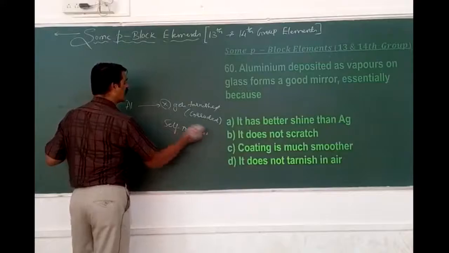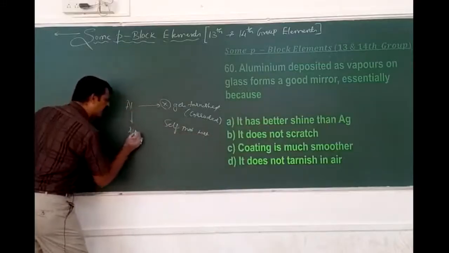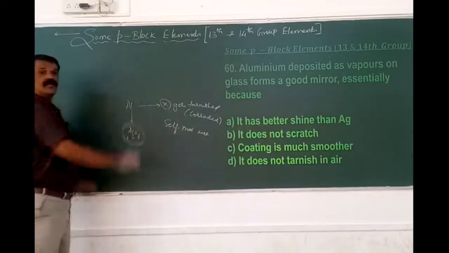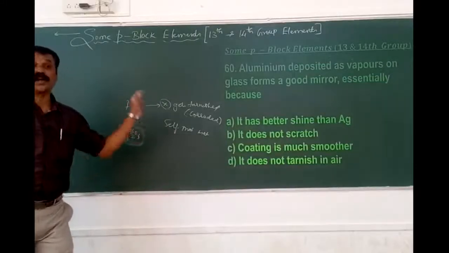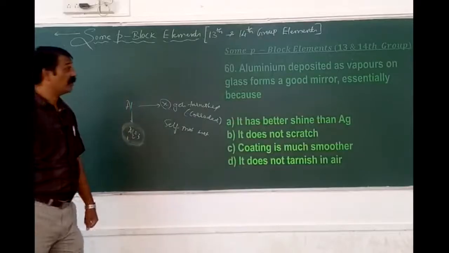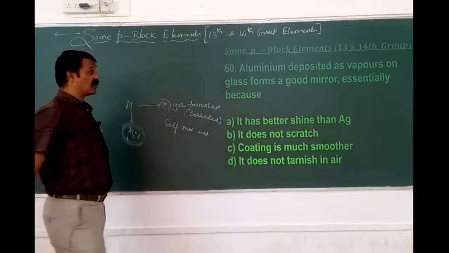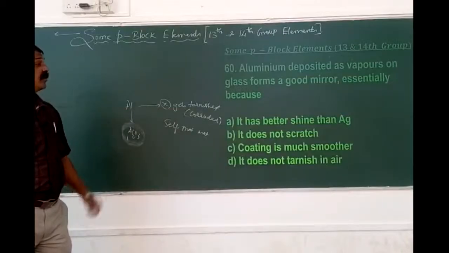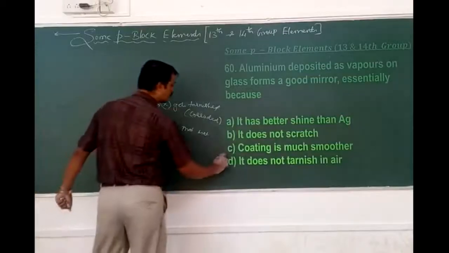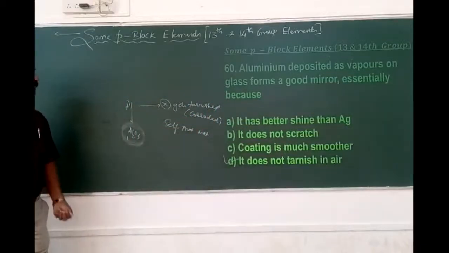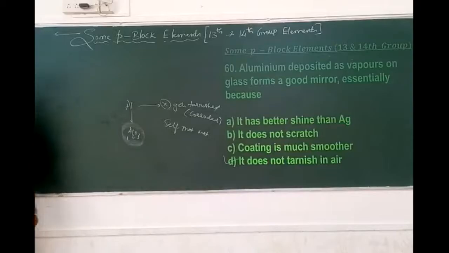Why is it a self-protecting metal? Because it itself forms a thin layer of Al2O3. So tarnishing or corrosion is not possible with respect to the metal called aluminum. That is why aluminum deposited as vapors on glass forms a very beautiful, good mirror, because it doesn't get tarnished. Okay, 60D.